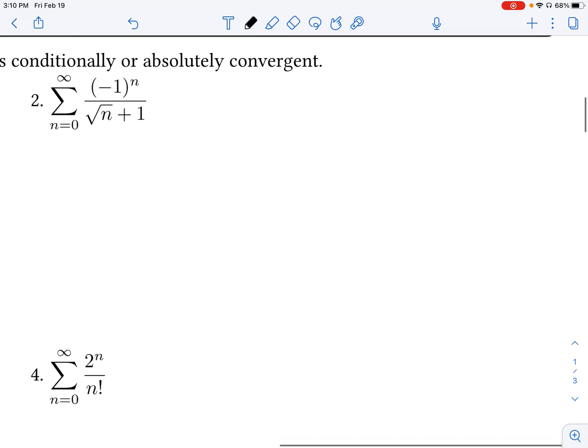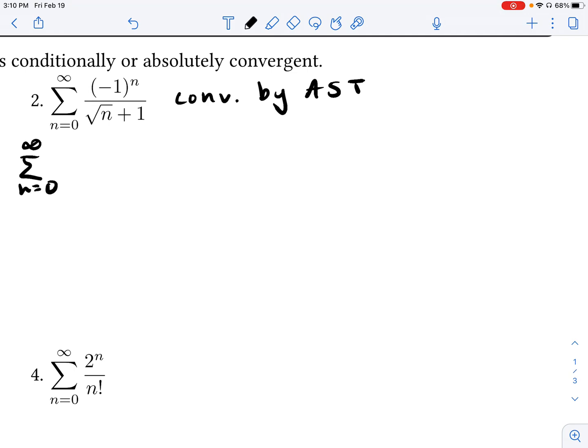Again, at first glance, hopefully we see that this series converges by AST just right away. This series does converge by AST. But now I'm concerned with looking at the absolute value of this series, which would look like the following. So the absolute value of the series, if I take the absolute value of the alternator in the numerator, I've got 1 over root n plus 1.